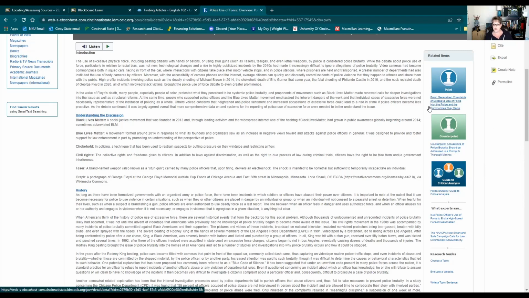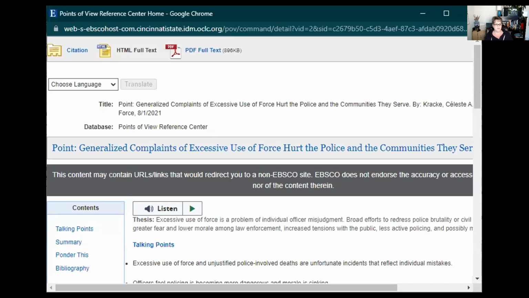So they have a point here: generalized complaints of excessive use of force hurt the police and the communities they serve. And then the counterpoint or the counter argument would be accusations of police brutality should be addressed in a prompt and thorough manner. If you click on these, again, it'll open up, and it's a pop-up that probably doesn't show up. So let me make sure that we get that new share. Here we go. You should be able to see that.